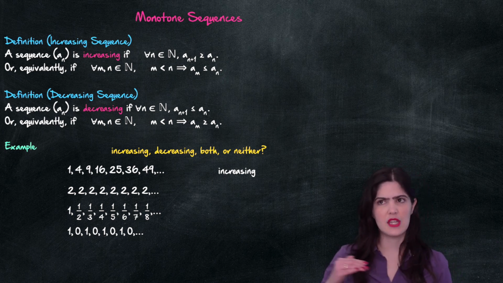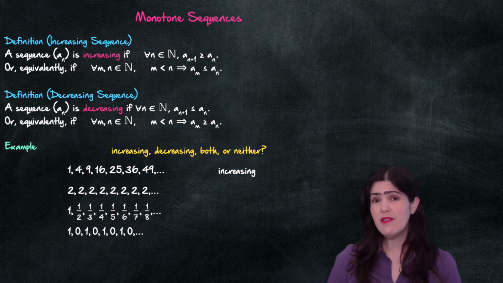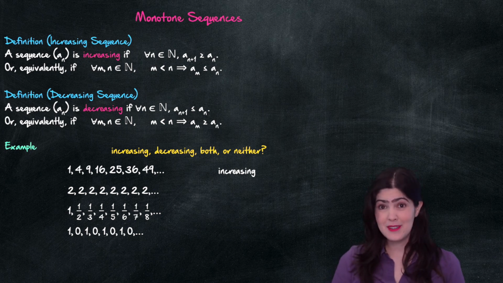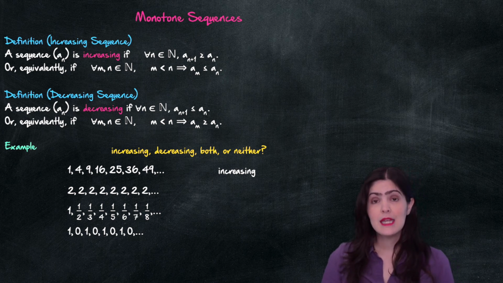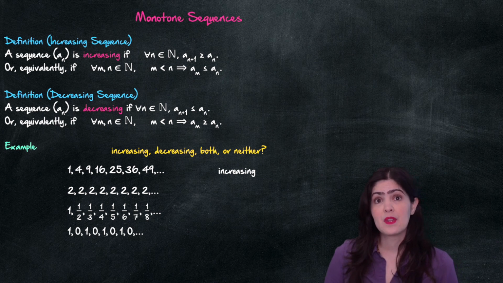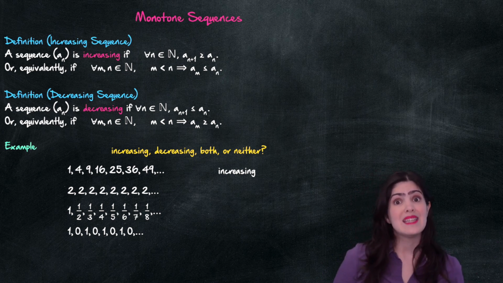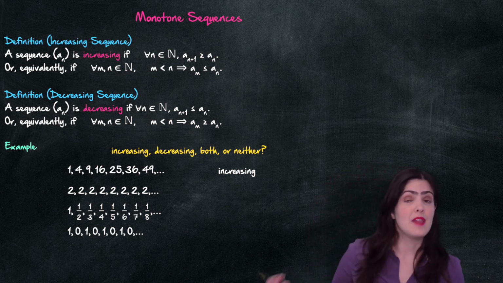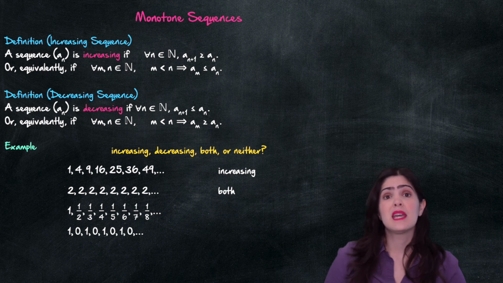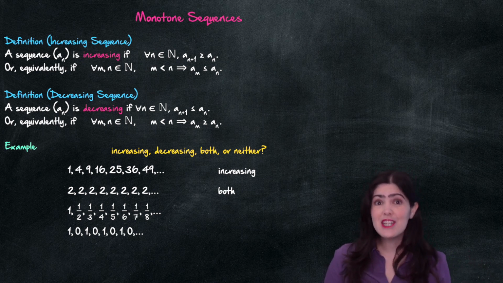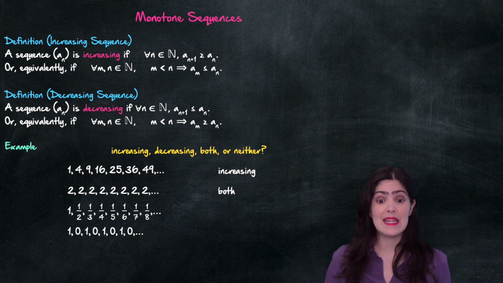What about the constant sequence 2, 2, 2, 2, 2, 2, 2? Well, if you say neither, you are not alone, but you are not correct. If you look carefully at the definition, the inequalities are not strict. It says less than or equal to, greater than or equal to. So 2 is less than or equal to 2, and 2 is greater than or equal to 2 because they're equal. So in this case, the constant sequence is both increasing and decreasing at the same time. I know it feels mind-blowing, but that's what the definition is telling me.